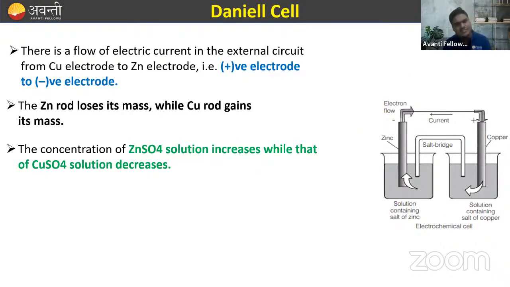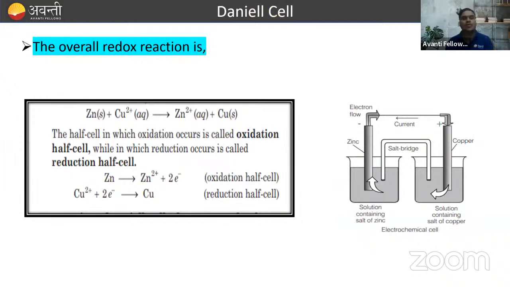And the concentration of ZnSO4 solution, because Zn बार-बार Zn+2 में बदल रहा है oxidation करके. So the concentration of ZnSO4 solution increases while that of copper sulfate solution decreases. Clear है? And this is the overall redox reaction that will take place in the case of the Daniell cell. I hope this is clear to all of you.